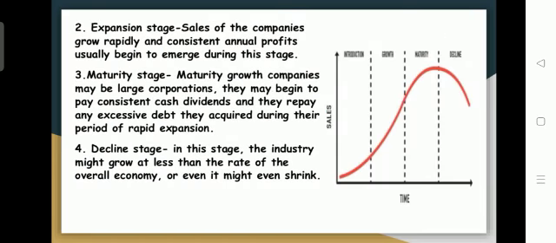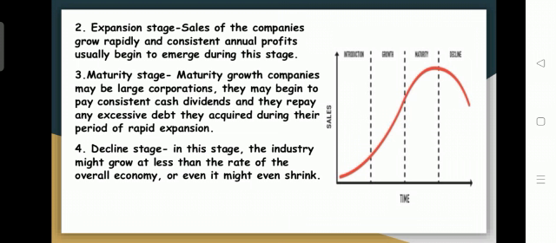Then the expansion stage will be there. In this stage, the sales of the companies will be at a very high level, and the growth of the companies' activities will be rapid. Actual profits usually begin to emerge during this stage. So expansion stage means growth of the companies, as the expansion is going to bring more profitability. In these cases your investment in securities can bring you a higher level of profitability.